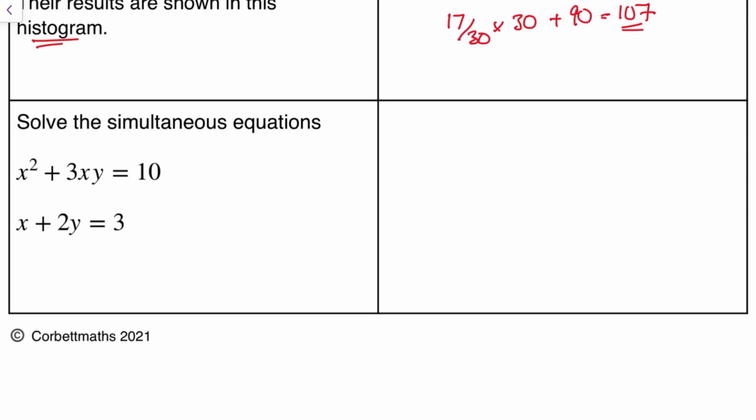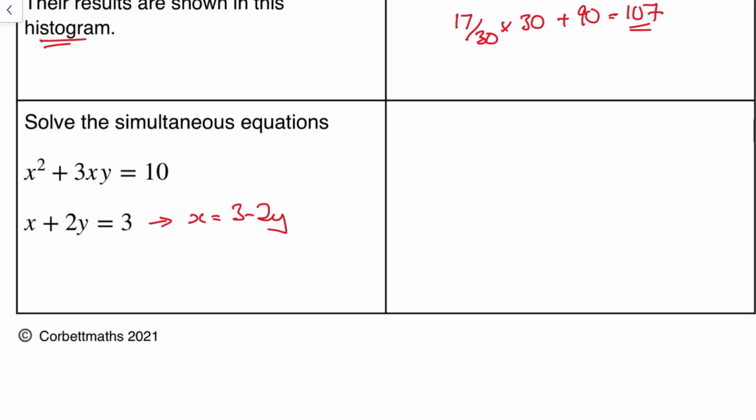Next question. Okay, so what do we have? I think this is just a straightforward simultaneous equation. So I'm going to start off by saying that x is equal to 3 minus 2y. Usual thing, it is what's known as a non-linear simultaneous equation. So I'm going to take my linear equation, which is this one here, and put it into my non-linear equation, which is this equation here. Non-linear because it has squares and combinations of x and y within it.